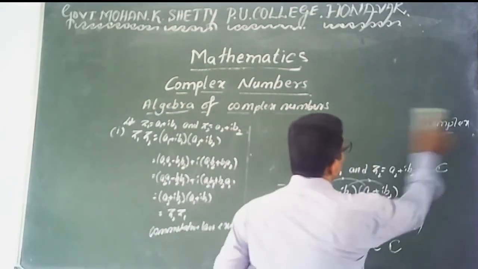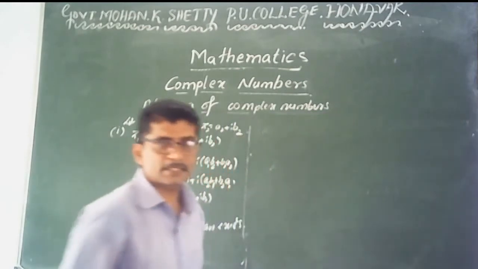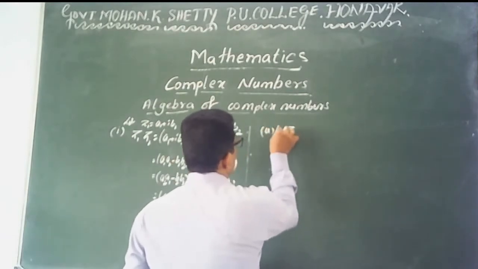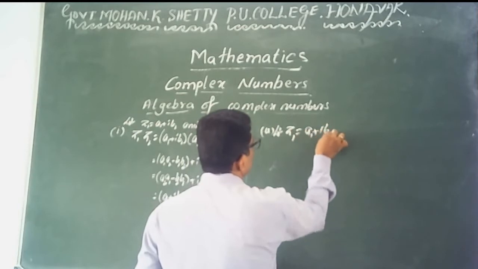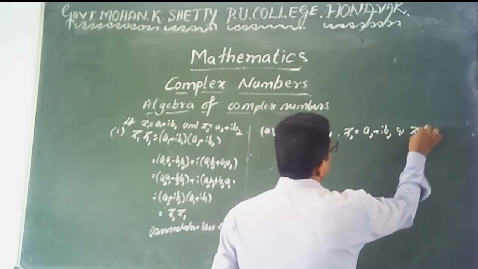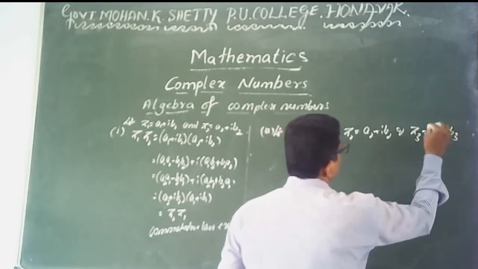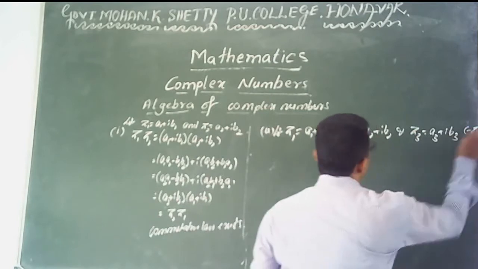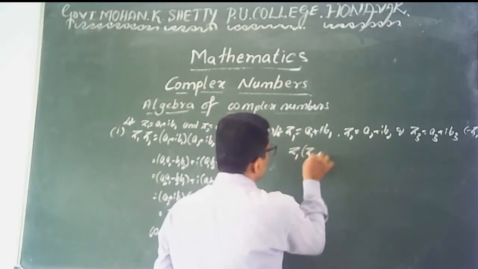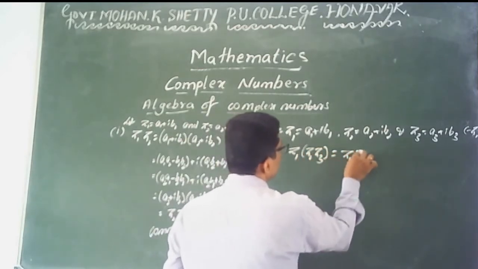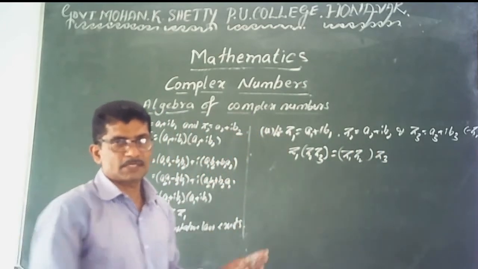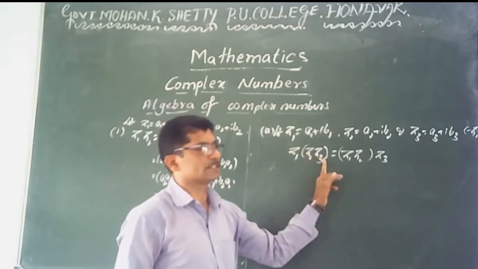The next, it is also associative. Here you can multiply three complex numbers in order. Let us assume the first complex number is a1 plus I into b1, the second is a2 plus I into b2, and the third is a3 plus I into b3. These are any three complex numbers. Then verify, proof is not necessary: z1 into z2 into z3 is equal to z1 into z2 into z3. This property always exists. In multiplication it is also the same method. First multiply these two, then multiply again.